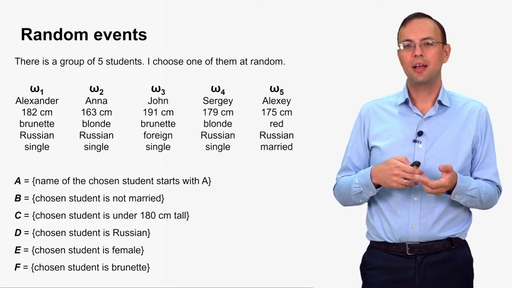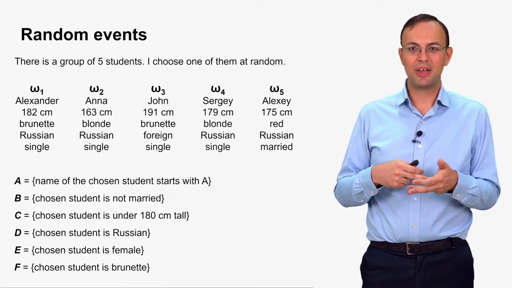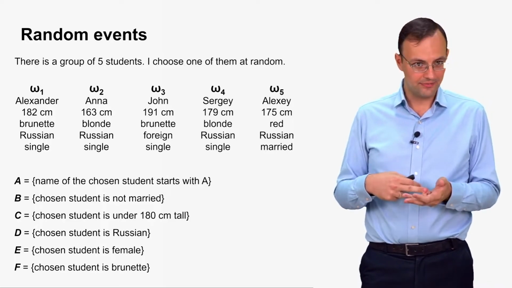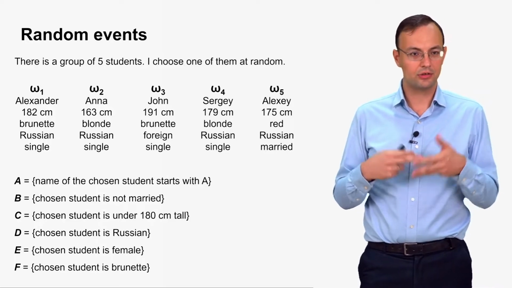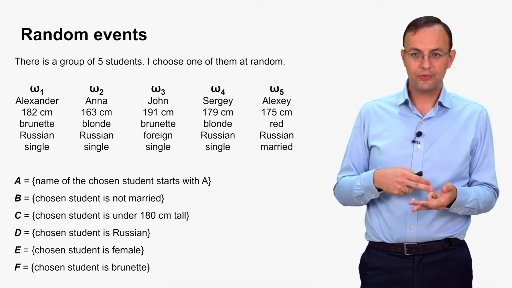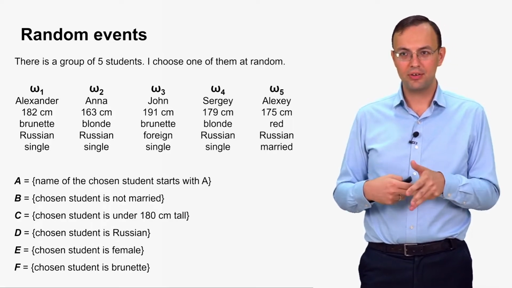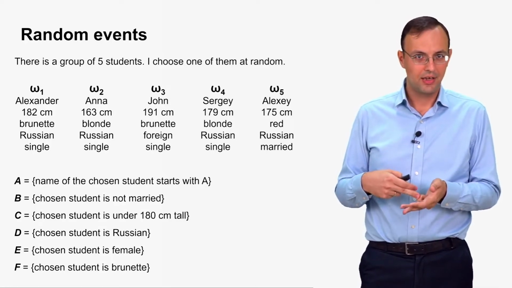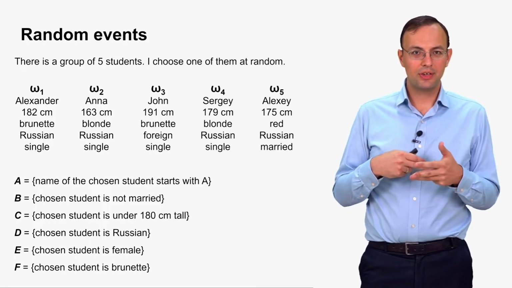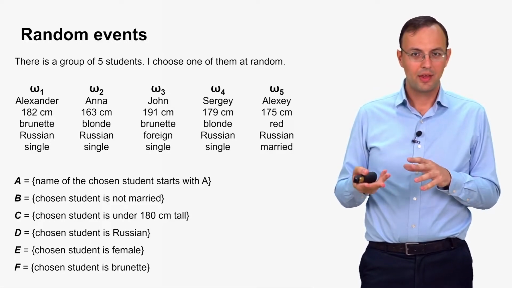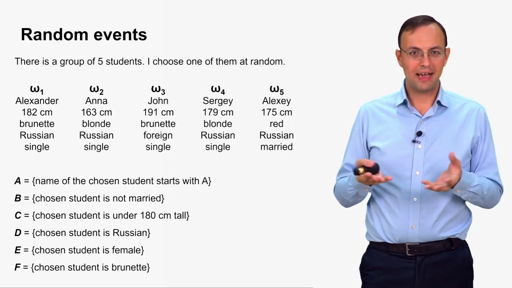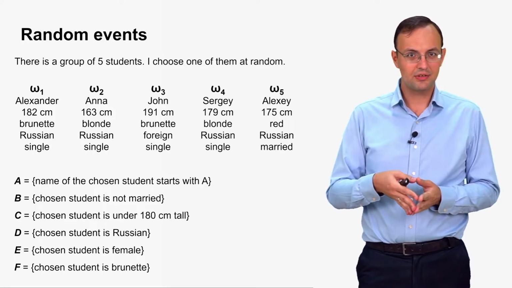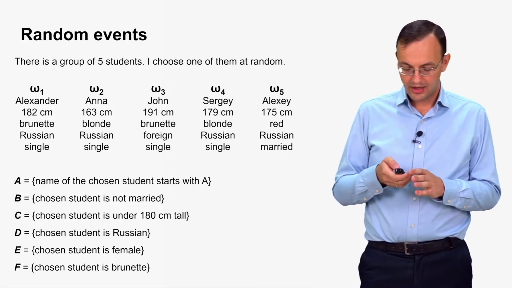So if our experiment ended with outcomes omega 1 or omega 2 or omega 5, this means that event A occurred this time. And if our experiment ended with omega 3 or omega 4, this means that event A did not occur this time. So for each of these events, all possible outcomes of our experiment can be divided into favorable for this event and not favorable for this event.